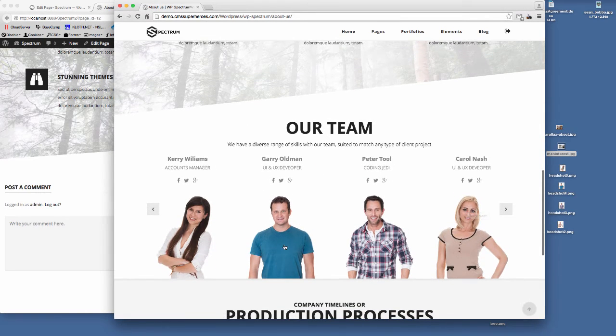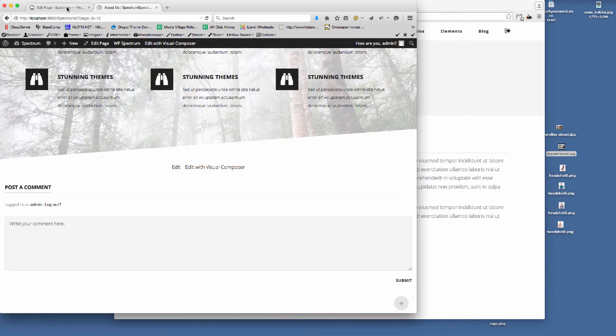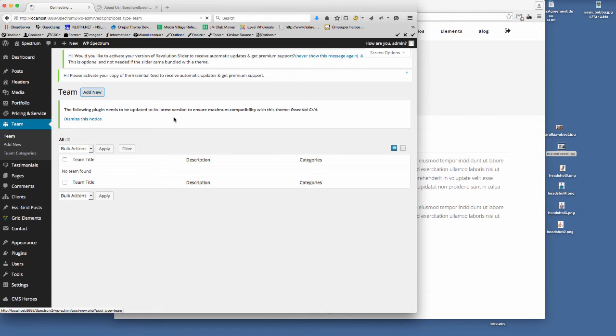So the first thing that I need to do now is create some team profiles, because if I actually click through on that guy, you get your actual team profile. So the way to do this is, first of all, we need to go to the team post type. So if we go on to team, and we need to create some new profiles.